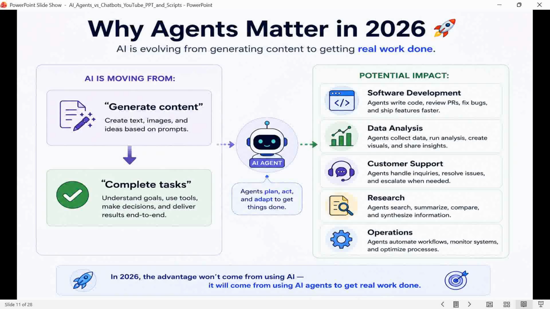So, why do agents matter in 2026? Because the value of AI is moving from simply generating content towards completing real tasks. This can affect software development, data analysis, customer support, research, and many business operations.